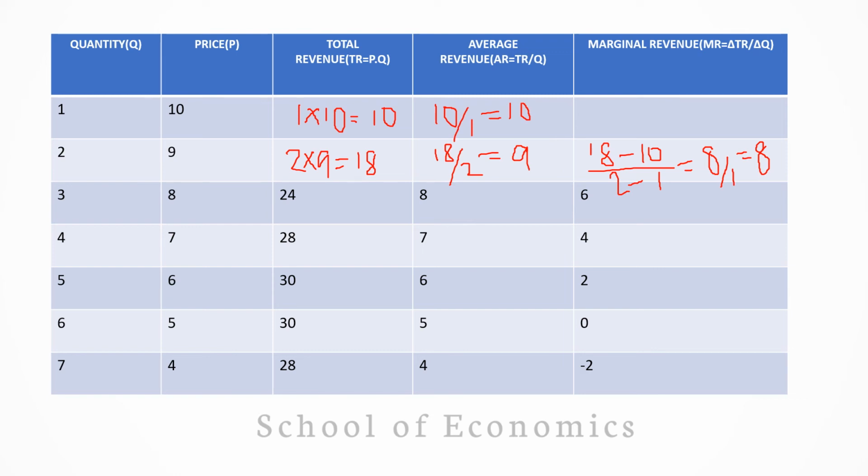It is decreasing up to rupees 6, and then it becomes 0, and after that it becomes negative. So MR curve has a negative segment also. Okay.